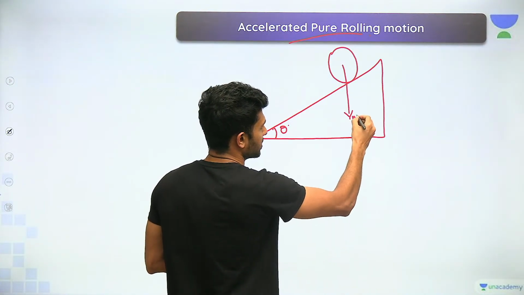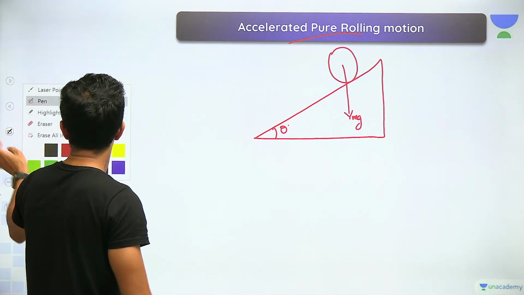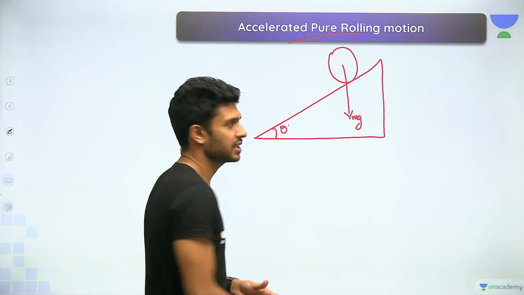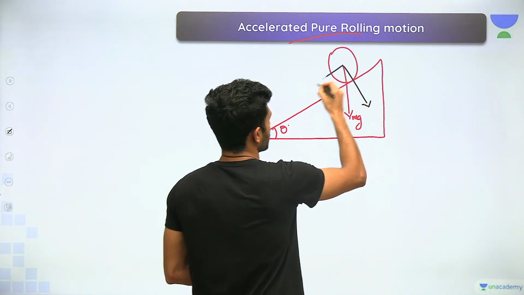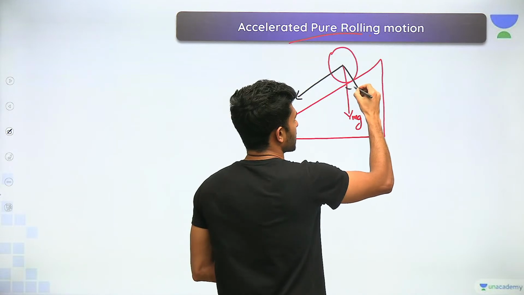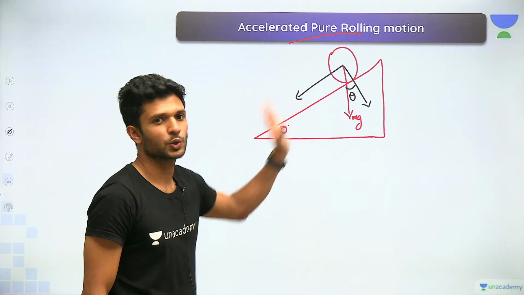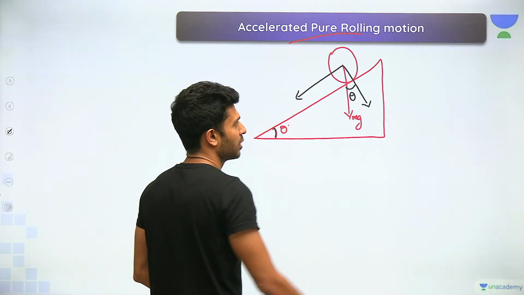First one is its weight mg. Yes or no? Yes. Now can I take the components of this mg? कर सकता है? हाँ sir, बिल्कुल कर सकता है, क्यों नहीं? These are the two components I am going to take. ये theta है, so I am not going to explain. बहुत बार explain किया in the chapter of laws of motion. This will also be theta. Simple geometry, right? So please practice if you don't know how this is theta.